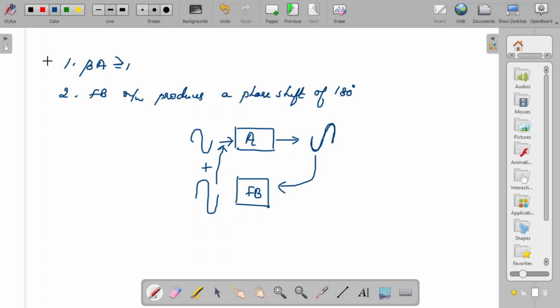So these are the two very important criteria required for an oscillator to produce sustained oscillation. One is that beta AV should be at least greater than or equal to 1. The second is that the feedback network in the oscillator should produce a phase shift of 180 degrees with the output signal, so that finally the input and the feedback signal go in the same phase. So this is all about the Barkhausen criteria.